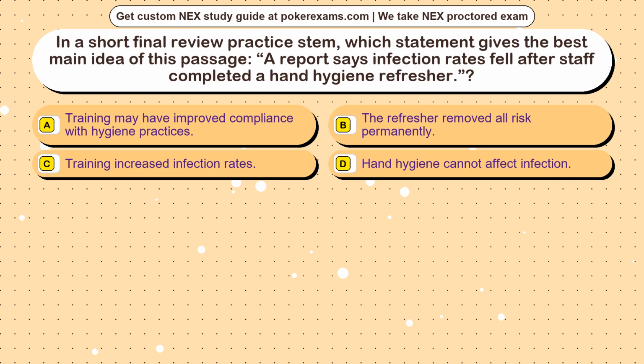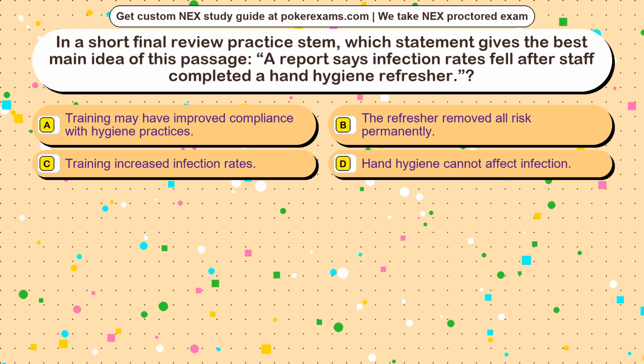Question 14. In a short final review practice STEM, which statement gives the best main idea of this passage? A report says infection rates fell after staff completed a hand hygiene refresher. Option A, a training may have improved compliance with hygiene practices. Option B, the refresher removed all risk permanently. Option C, a training increased infection rates. Option D, hand hygiene cannot affect infection.